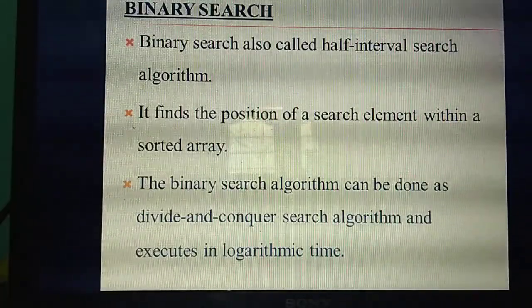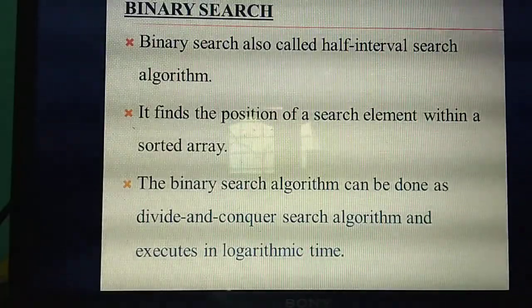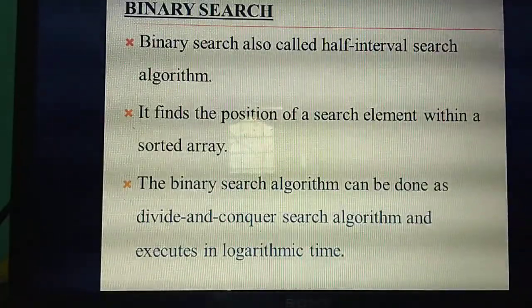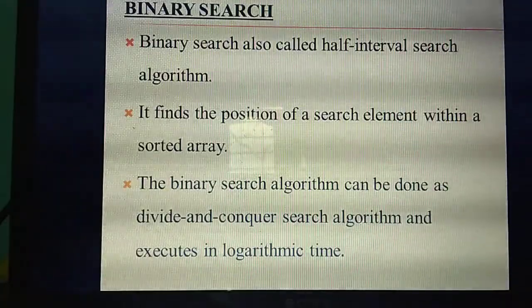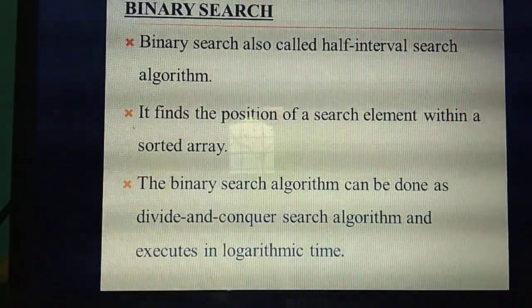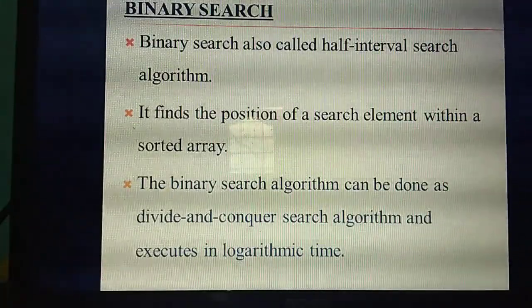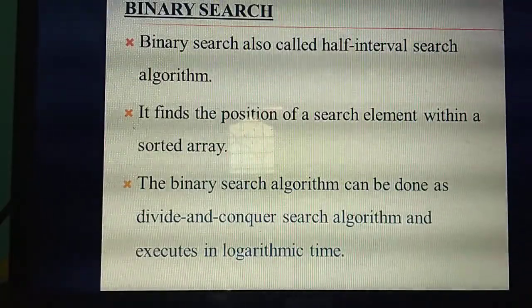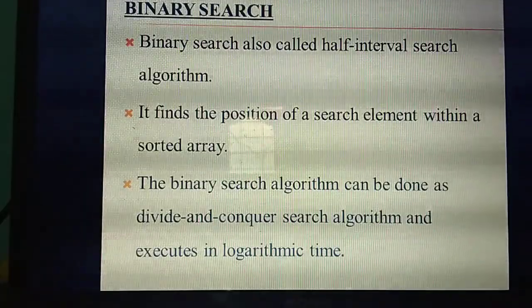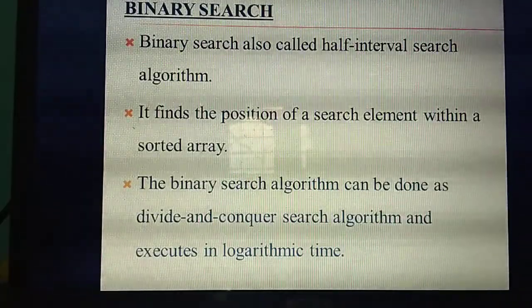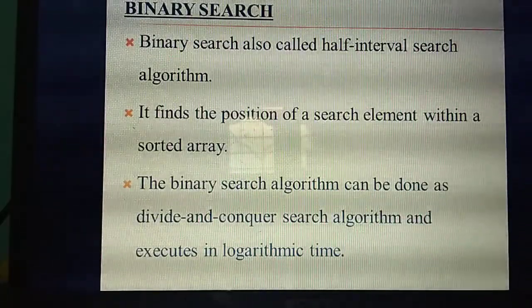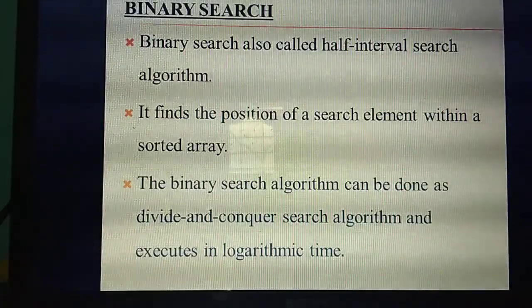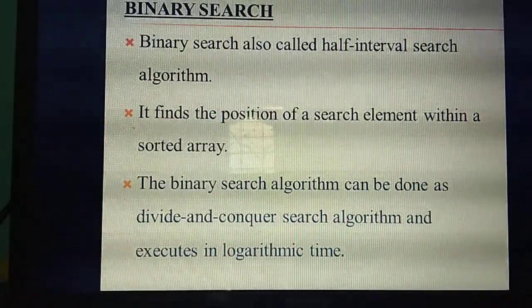What's the third point? This search algorithm is done based on a method called divide and conquer. Divide and conquer means you take one array and split it into two equal parts. This binary search algorithm is very important. They have asked this question 2 or 3 times in the quarterly exam and half-yearly exam also.